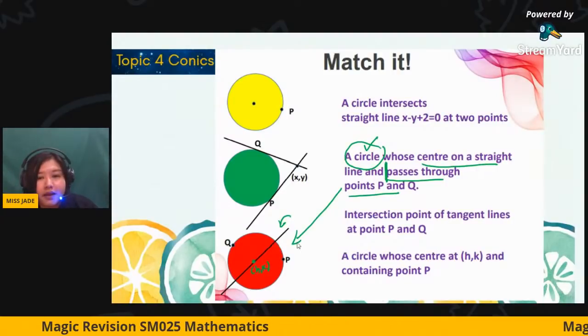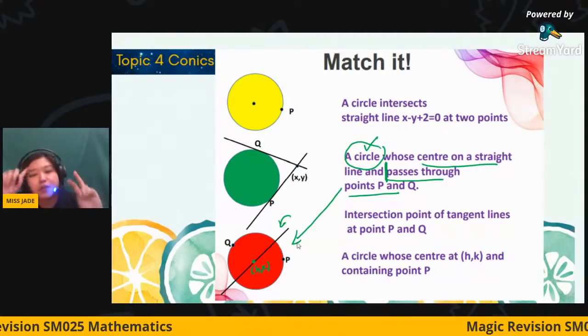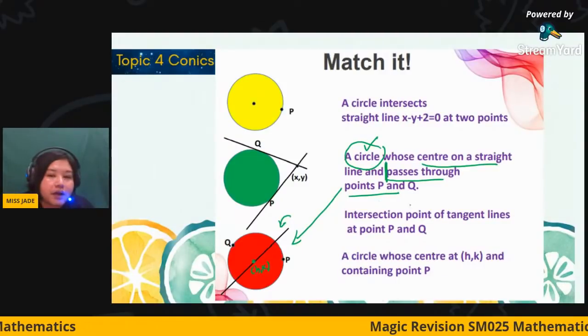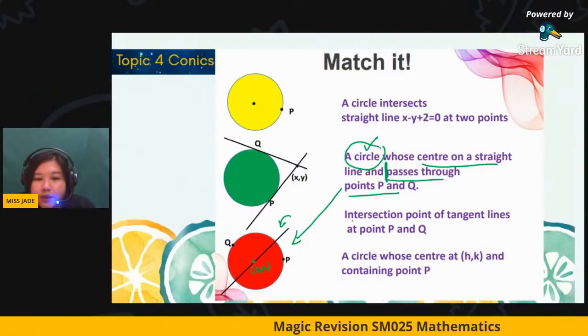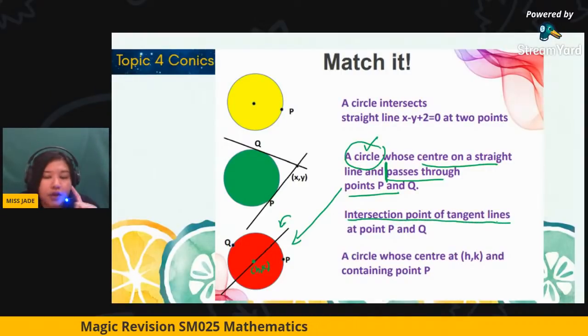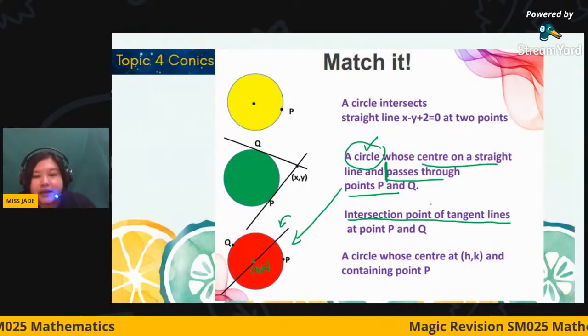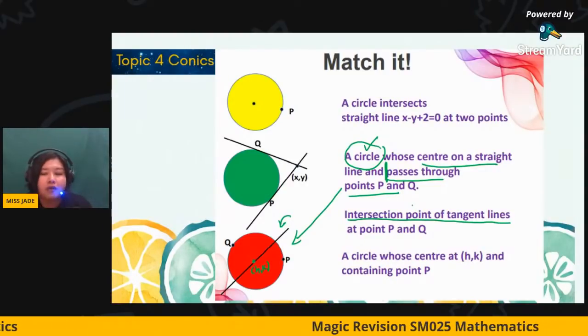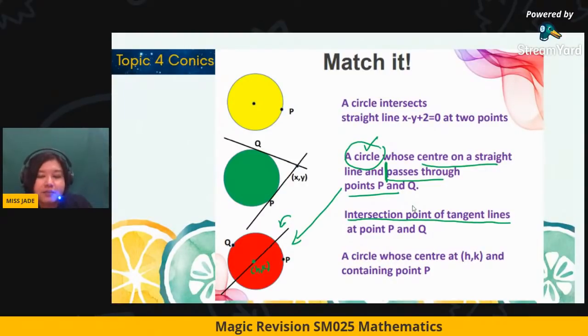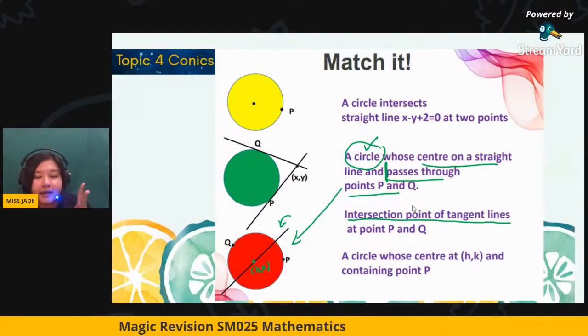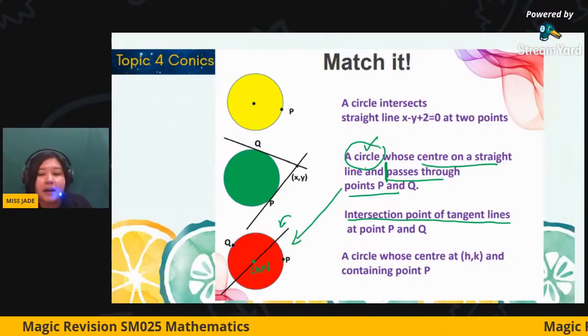Okay, I think this is where most of the students get confused. And then we come to the next part. It will be the intersection point of tangent lines. You have to read it. Which is the subject? Which is the predicate? Intersection point of tangent lines. So it means you must have two straight lines and they intersect at 1 point.